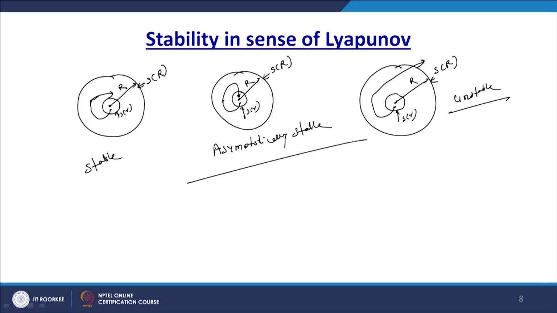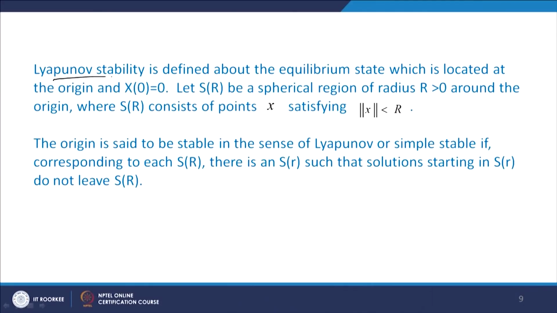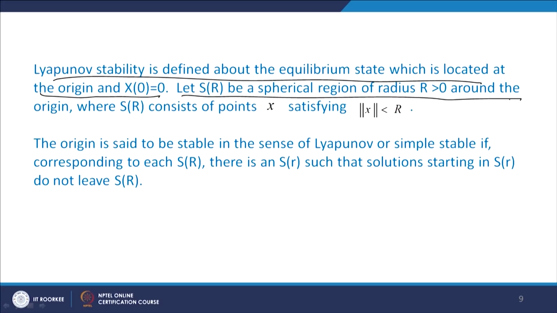Again, if you take different initial conditions and the trajectory again moves towards the origin, then it is called asymptotically stable in the large. So we will see it here. Lyapunov stability is defined about the equilibrium state located at the origin, where x of 0 equals 0. Let S of r be the spherical region of radius r greater than 0 around the origin, where S of r consists of points x satisfying norm of x less than r. So this is the case.